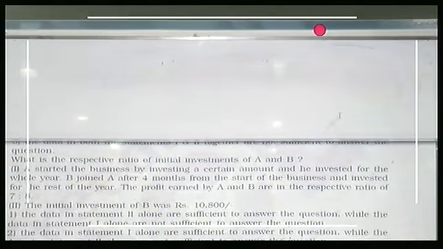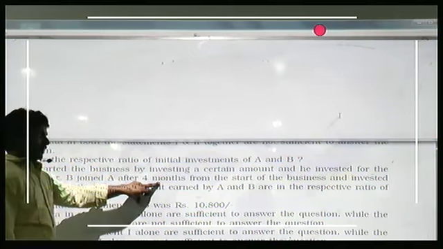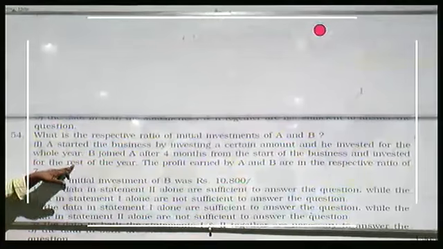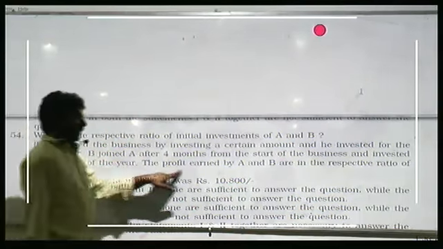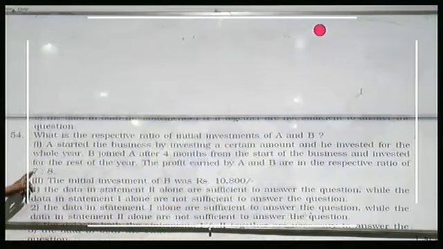What is the respective ratio of initial investments of A and B? A started the business by investing a certain amount and he invested for the whole year, 12 months. B joined A after 4 months from the start of the business and invested the rest of the year. So he will be there for 8 months. The profit earned by A and B is in the respective ratio 7:8. What is your question?